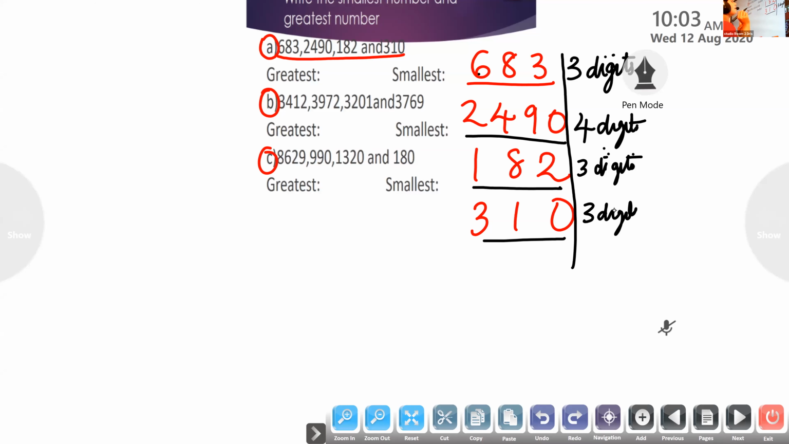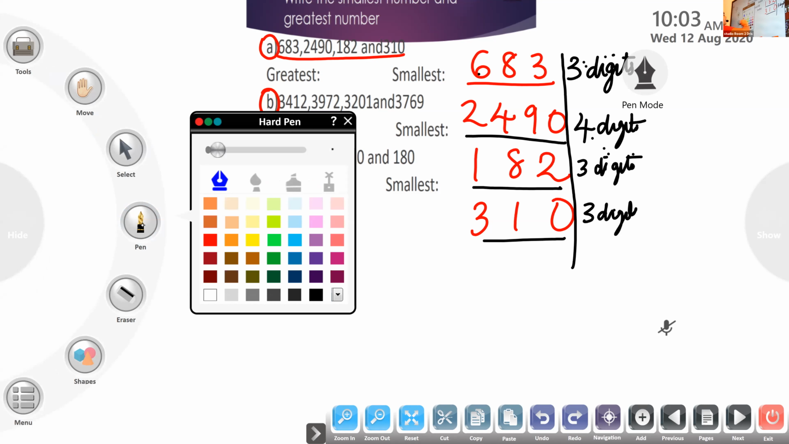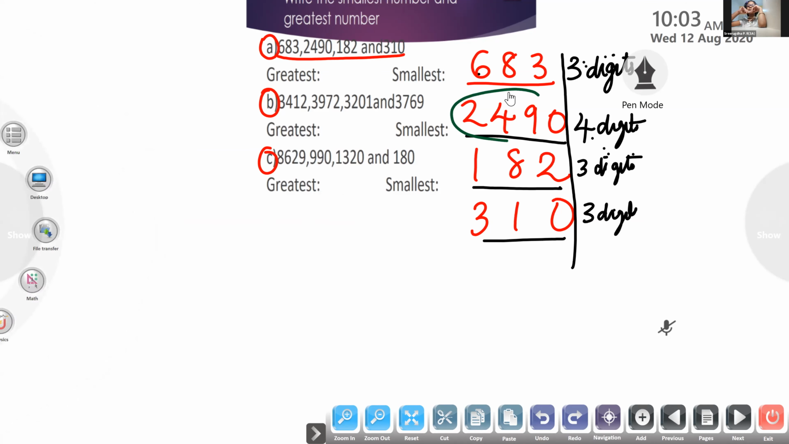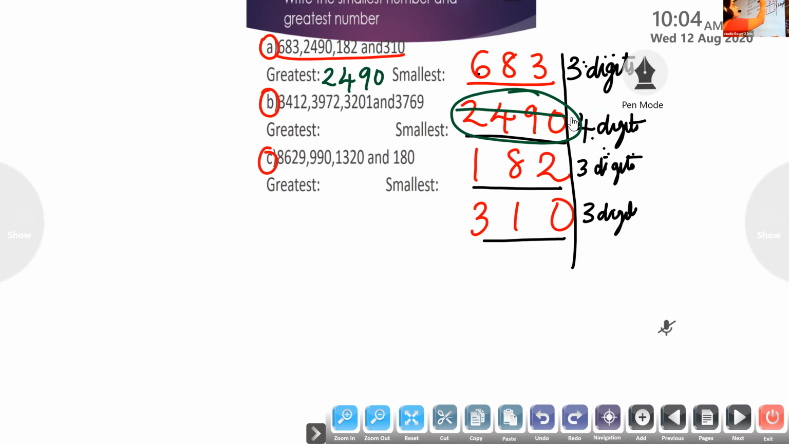except one, all the other numbers have 3 digits. This one has 4 digits. So which will be the greater one? 2490 will be the greater number. Now we have written this as the greater number, so that is over. Now we have to compare the other 3 numbers.